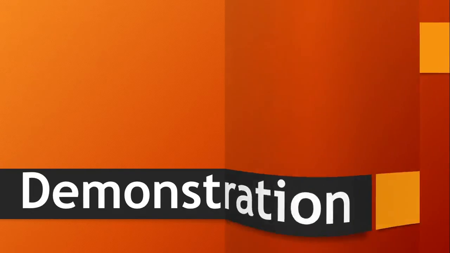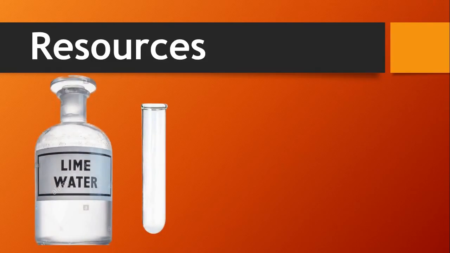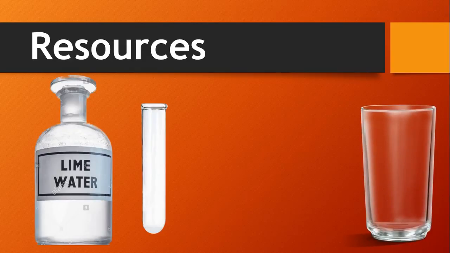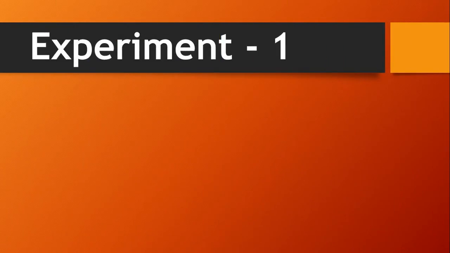First, I am going to demonstrate an experiment that shows the presence of water vapor and carbon dioxide in the air. We are going to do two experiments. For that, needed resources are a test tube, lime water, a glass, and some ice cubes. These are the needed resources. Come on, let's start the first experiment.